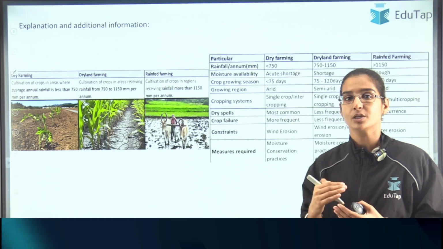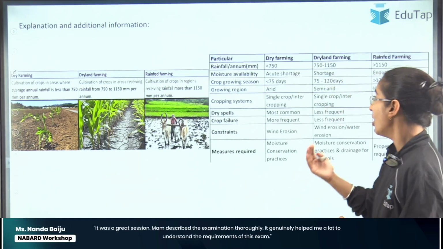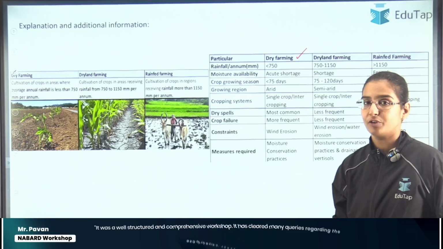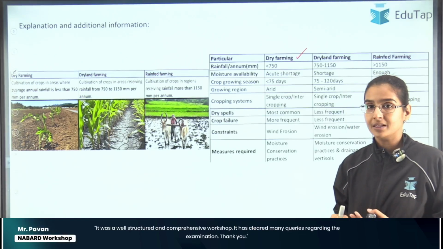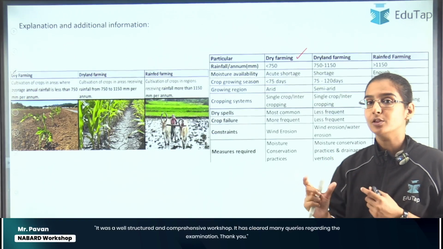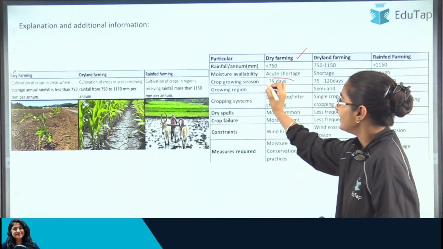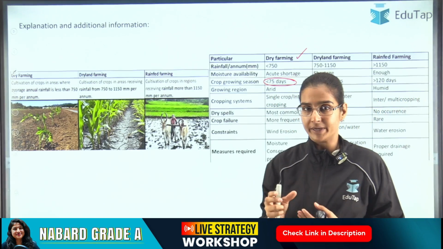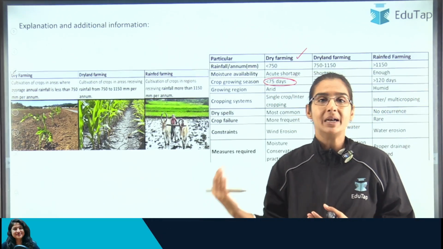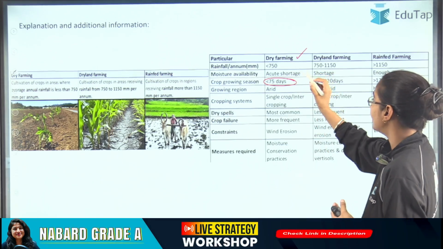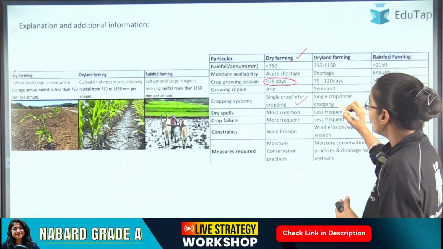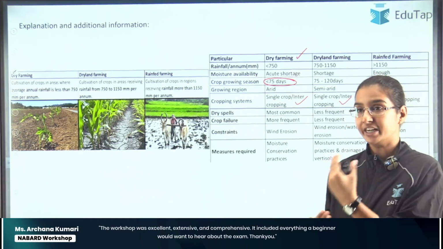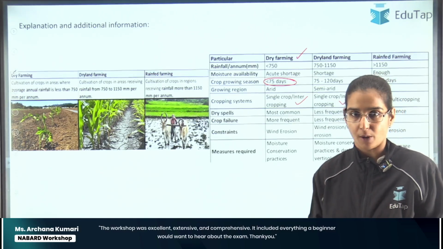So moving ahead, if you look at this table, here are other characteristics which are associated with these three types of farming, right? For example, if we look at dry farming, here it is said what kind of cropping system we can have. See students, in dry farming, the length of the growing period is very less. It is less than 75 days. So when the length of the growing season is so limited, then it is not possible for us to have multiple cropping system, and therefore in both the dry farming and dry land farming, we can have only single crops, right? Or at max we can have two crops growing together. We can have intercropping or single cropping, but not multiple cropping in these areas.